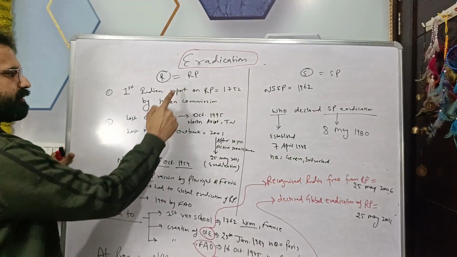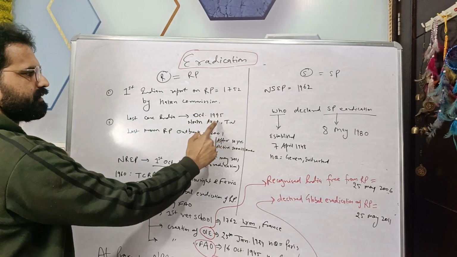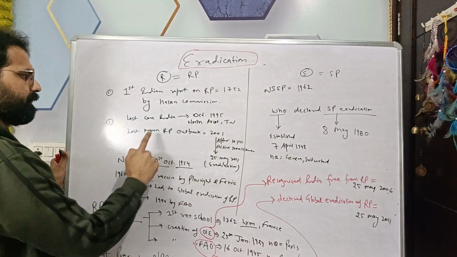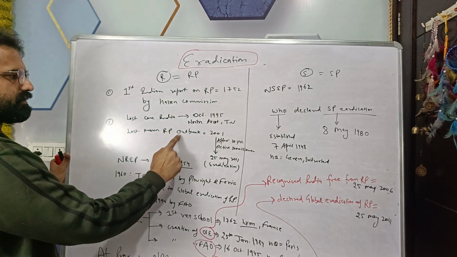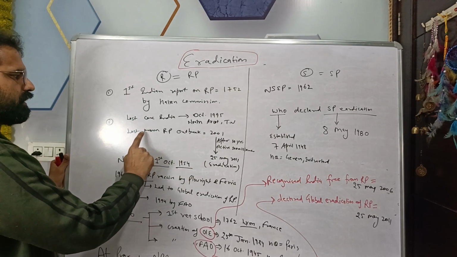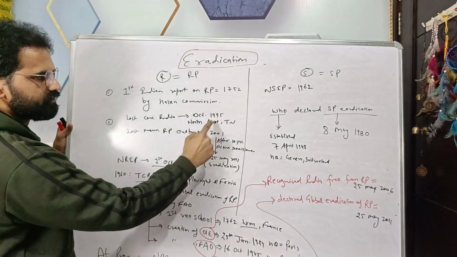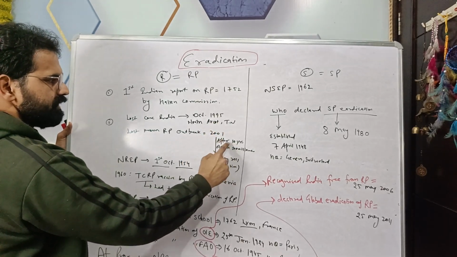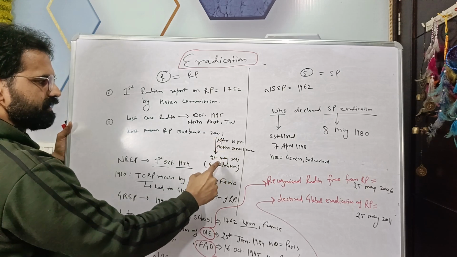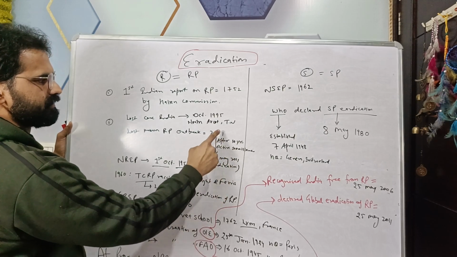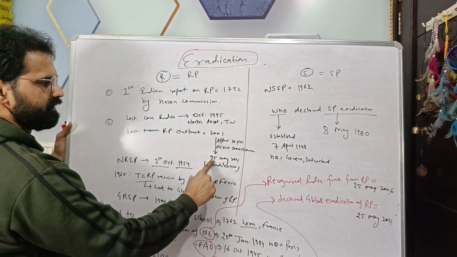The last case of rinderpest was reported from India in October 1995 from Tamil Nadu, district North Arcot, and the last known outbreak of rinderpest was in 2001. After 2001, there were 10 years of active surveillance, and ultimately there was eradication of rinderpest on 25th May 2011.